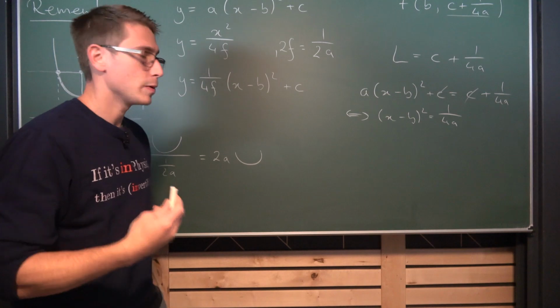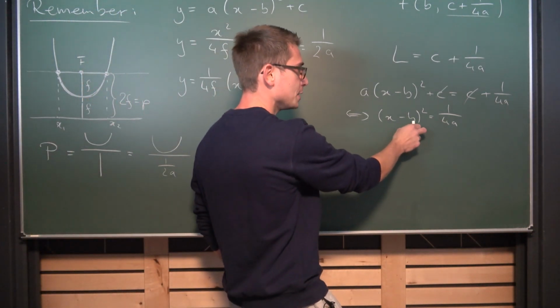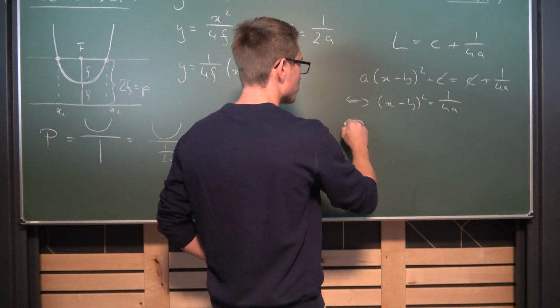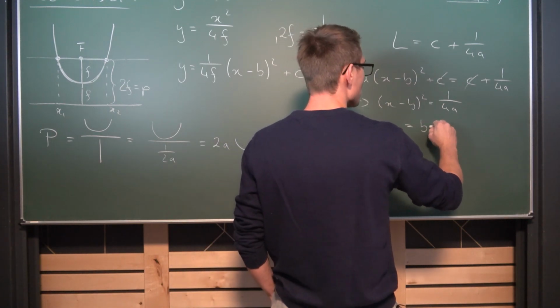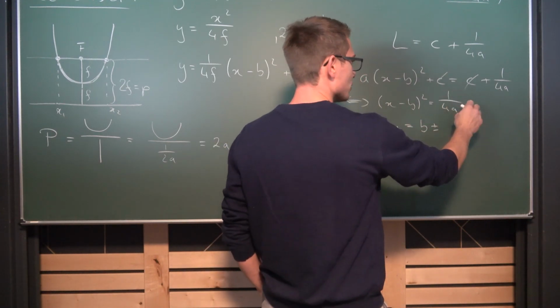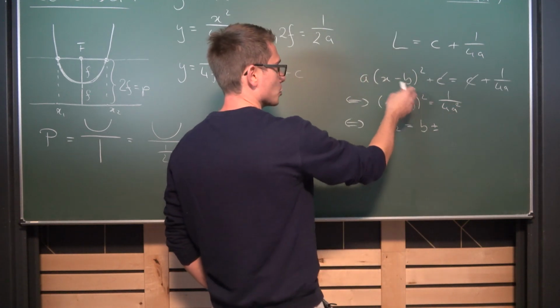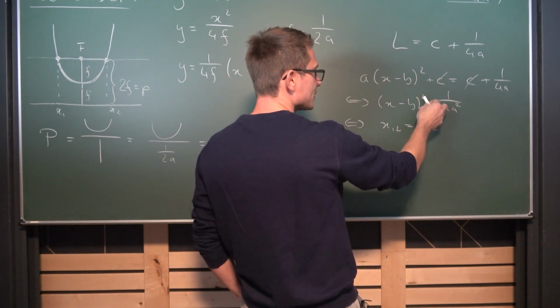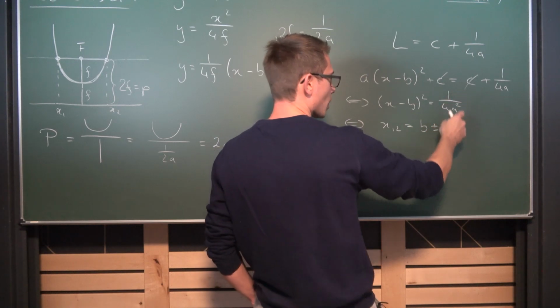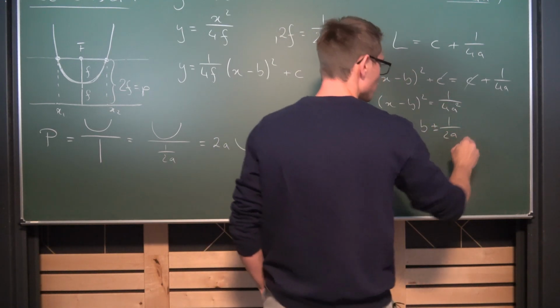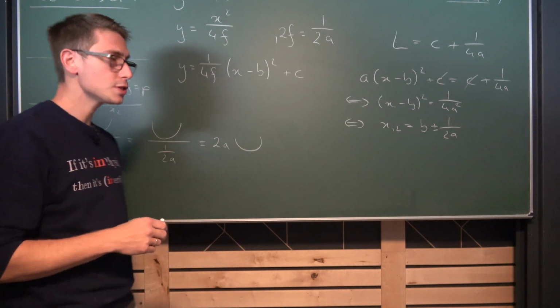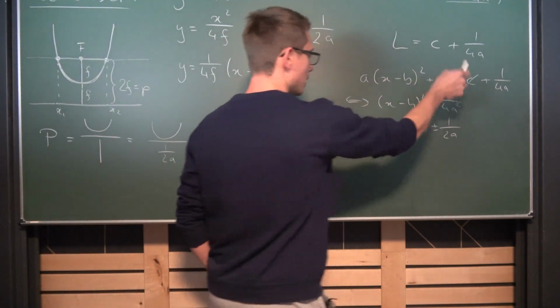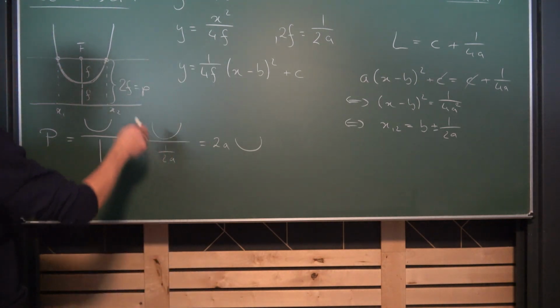Now by taking the square root and after that adding b on both sides, we are going to be left with two roots exactly, x1 and x2, being equal to b plus or minus, and this is a squared obviously, because we divided by a. And if we take the square root of that, we are going to get 1 over 2a out. Okay, nice, done and dusted. Those are our two roots of our polynomial that we found out here. In other words, the intersection points.